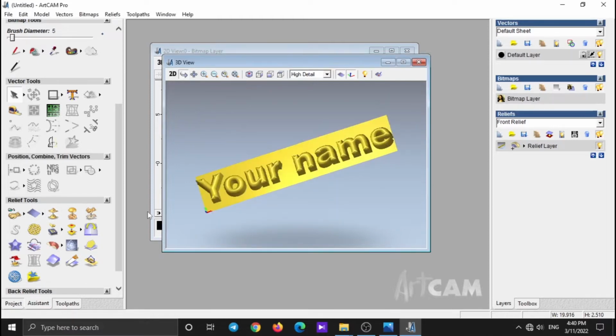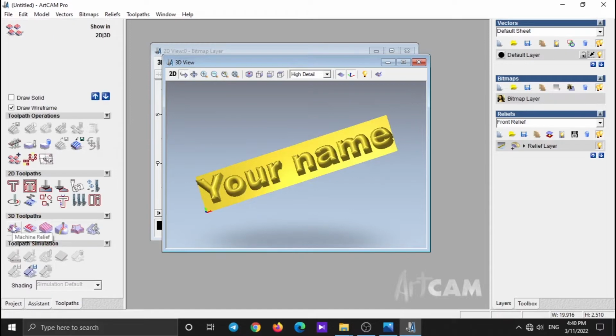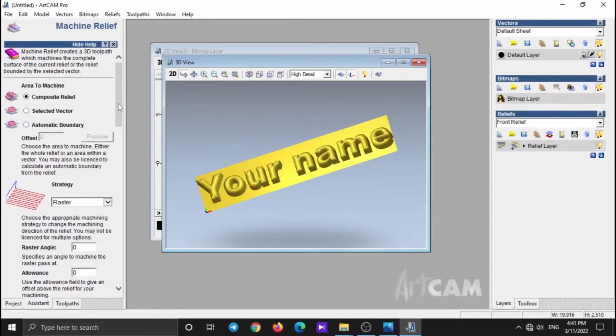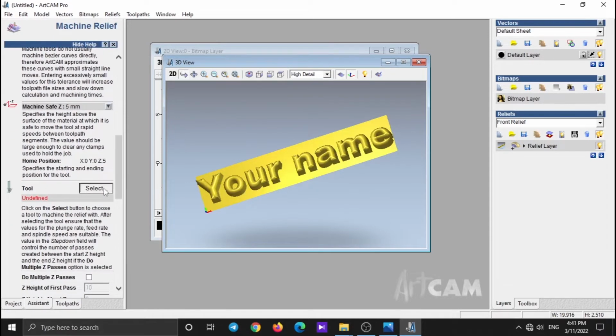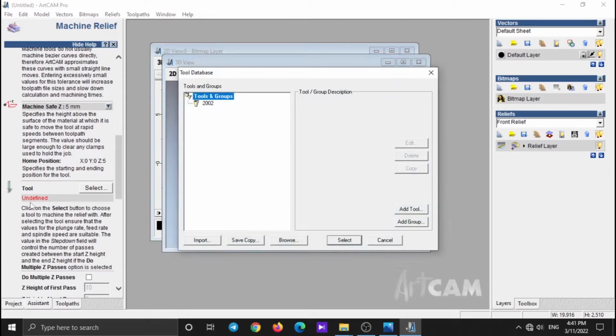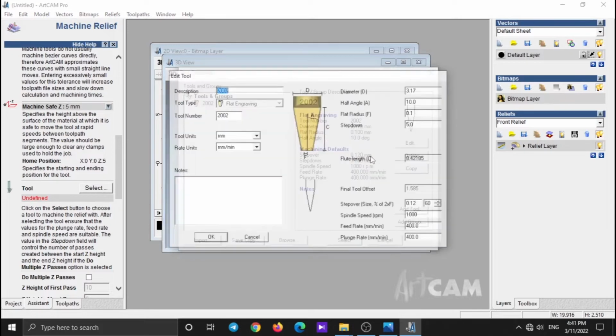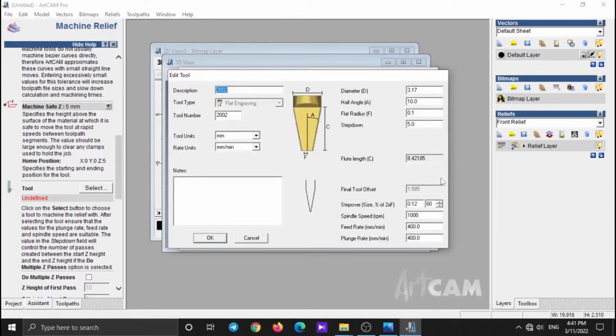Click on Toolpaths. In 3D Toolpaths, click on Machine Relief. Click on Select. As you see, tool section is unverified now. Click on 2002, then click on Edit. Be careful about the numbers. Step over is your engraving's resolution.